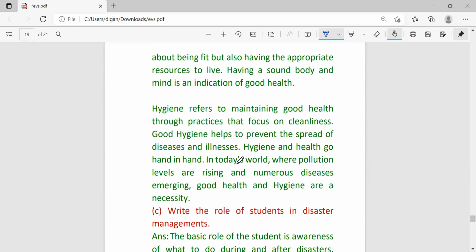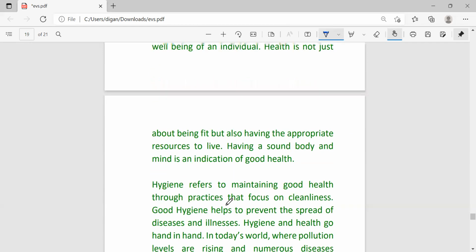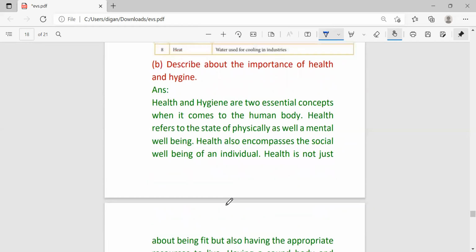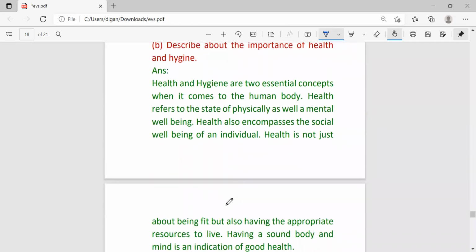Then hygiene. Hygiene refers to maintaining good health through practices that focus on cleanliness. Good hygiene helps to prevent the spread of disease and illness. Hygiene and health go hand in hand. In today's world, where pollution levels are rising and numerous diseases are emerging, good health and hygiene are a necessity. So for 5 marks, you have to write everything. But if only a 2 mark question comes, then you just write the definitions.